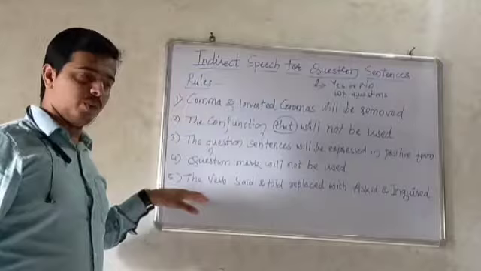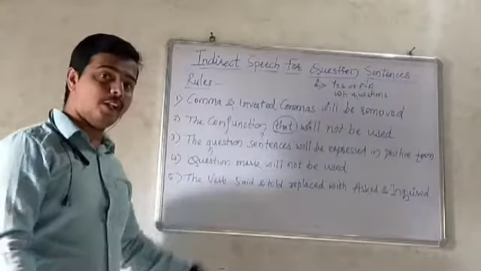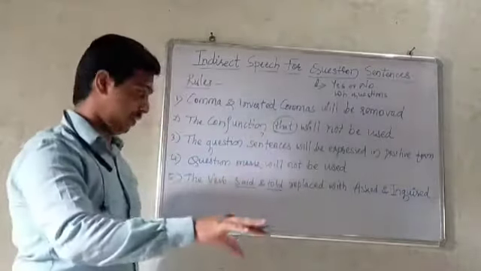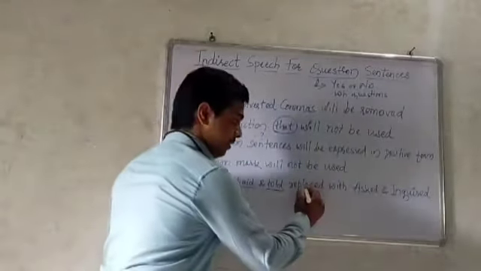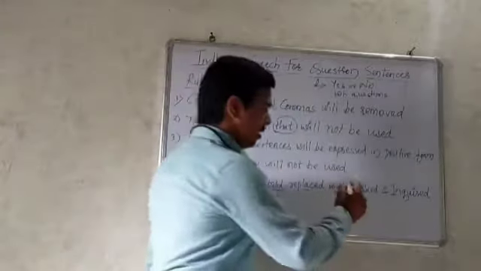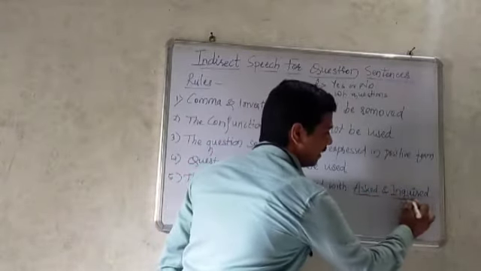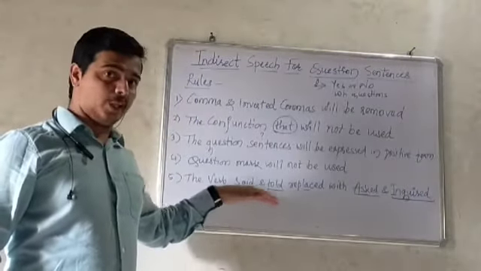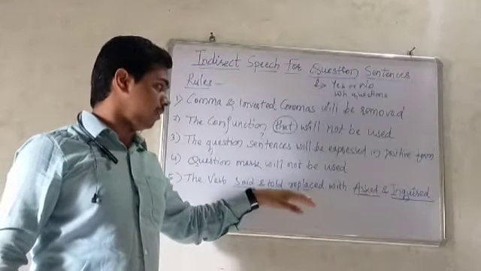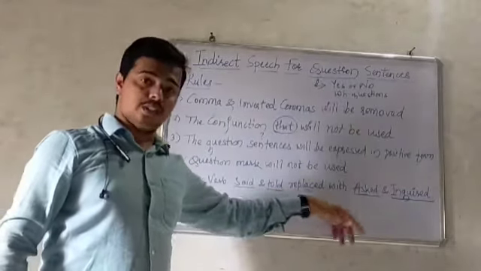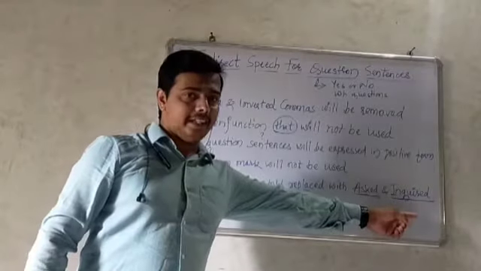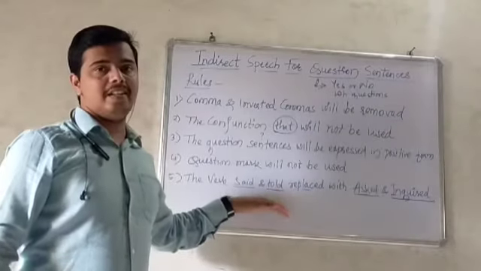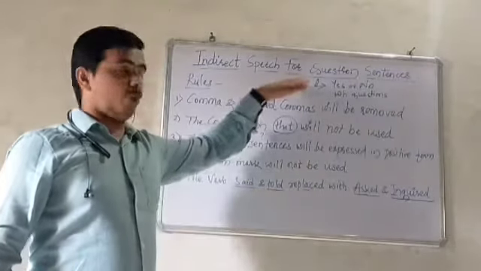So now the fifth one, the verbs said and told. The verbs said and told in indirect speech are replaced with what? Replaced with asked and inquired. In the place of the verbs said and told in indirect speech, you must replace these words with asked and inquired. So let us see how to use those rules in question sentences.